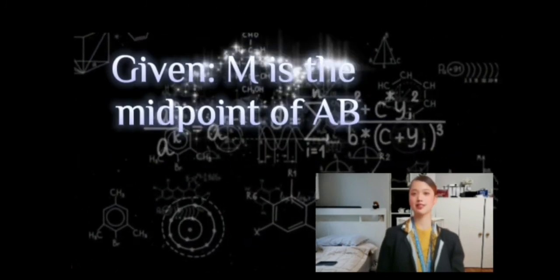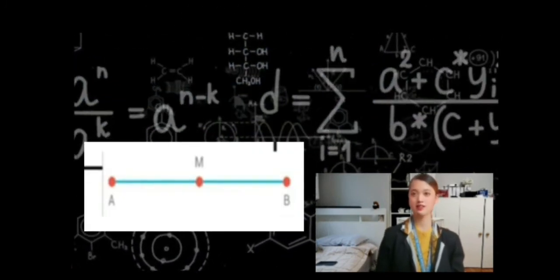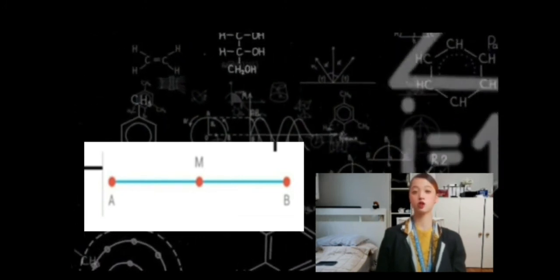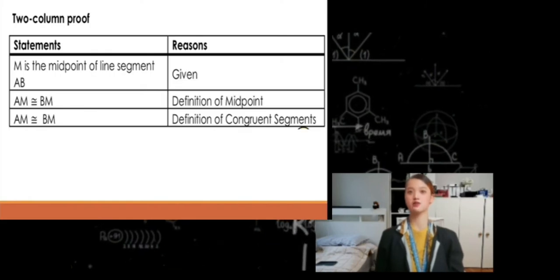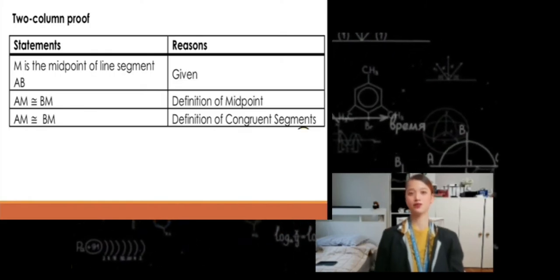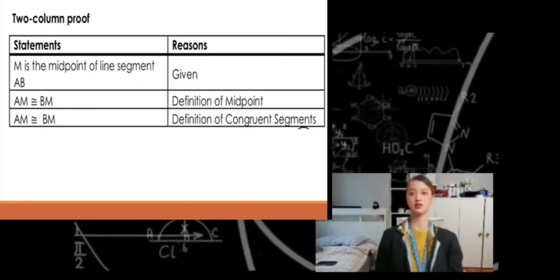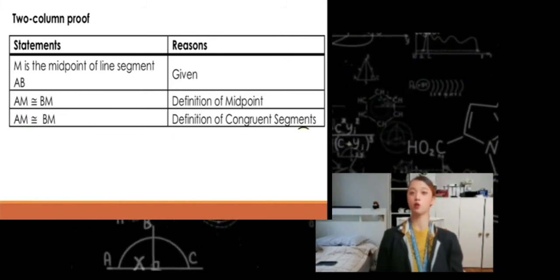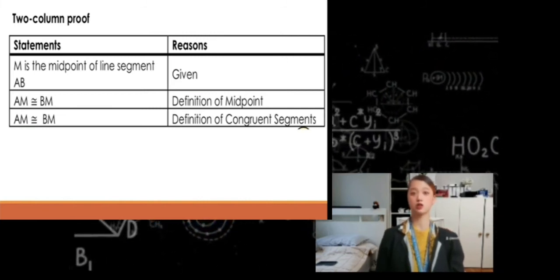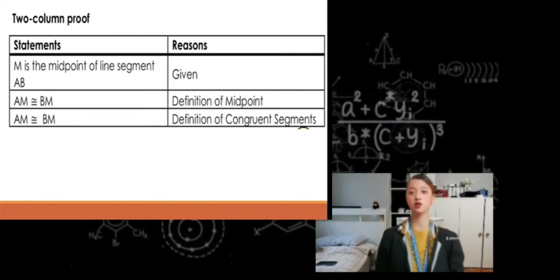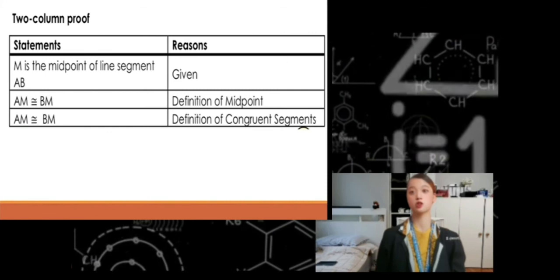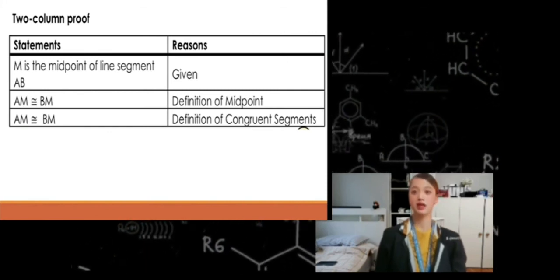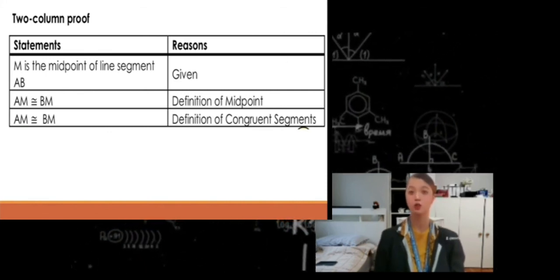So the given is M is the midpoint of AB, and the proof is AM is congruent to BM. Given that point M is the midpoint of segment AB, by definition of midpoint, the measurements of AM and BM are equal. Since AM equals BM, then by definition of congruent segments, we can say that segment AM is congruent to segment BM, or AM is congruent to BM.